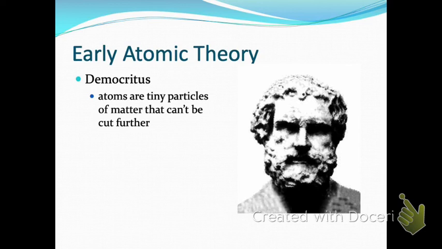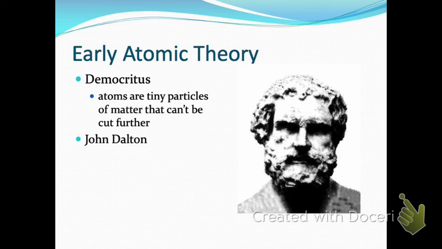Okay, the next guy who had major theories about the atom was a guy named John Dalton. His atomic theory was based on experimental findings. So Democritus put together an idea of basically understood ideas, almost just ideas of what's possible. Here's what we think we know.